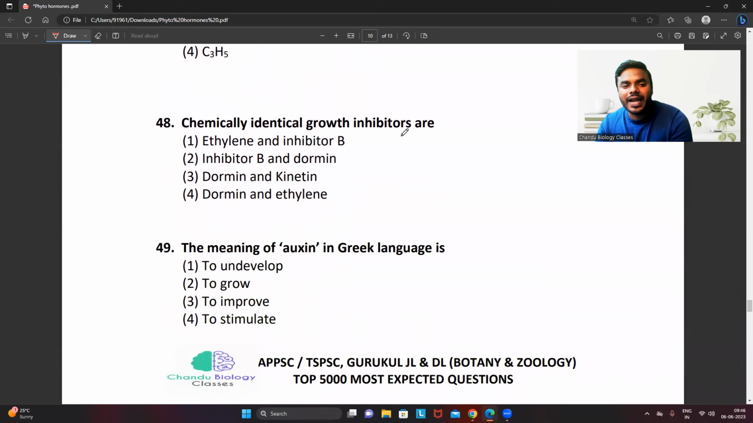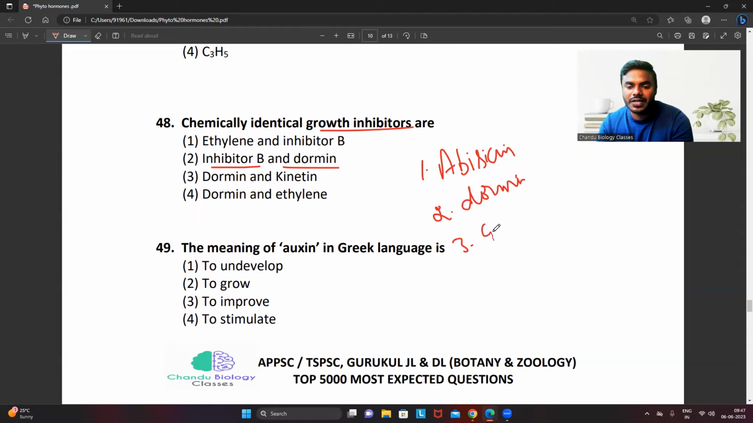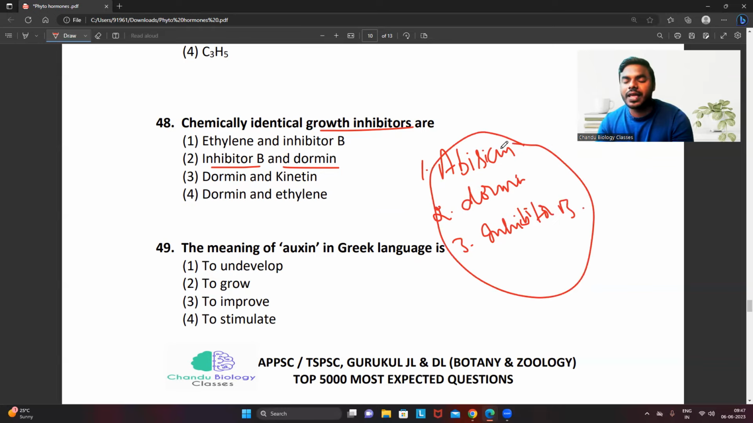48. Chemically identical growth inhibitors. See, that's a very, very good question. They're asking chemically identical growth inhibitors are inhibitor B and dormin. See, now I remember. There are 3 types of inhibitors that were identified. One is called abscisin. Then the second one is called dormin. The third one is called inhibitor B. Okay. These 3 are the names of the inhibitors. Right. Now, based on these 3 names, friends, we have given the common name abscisic acid.